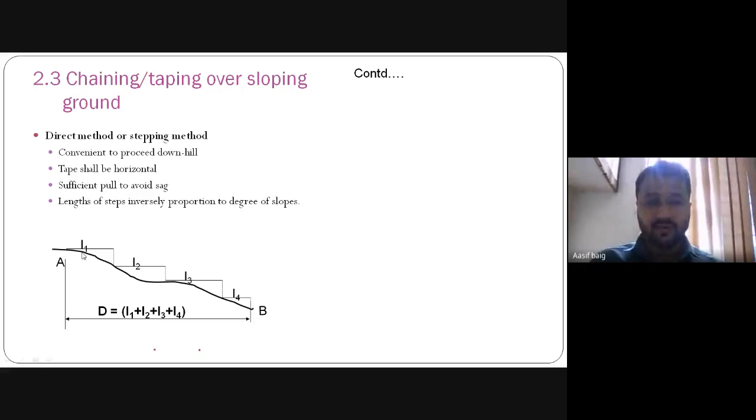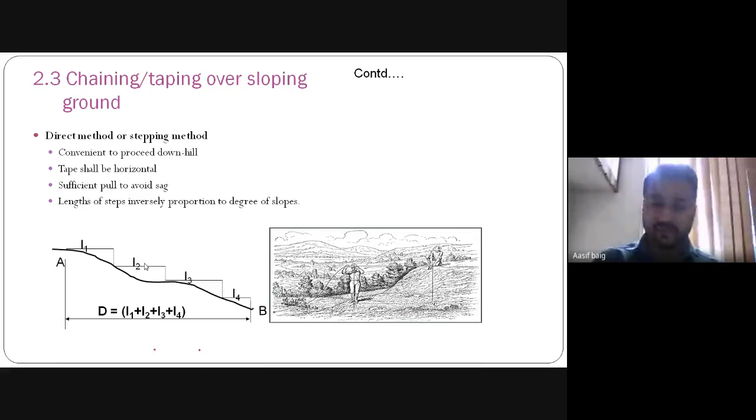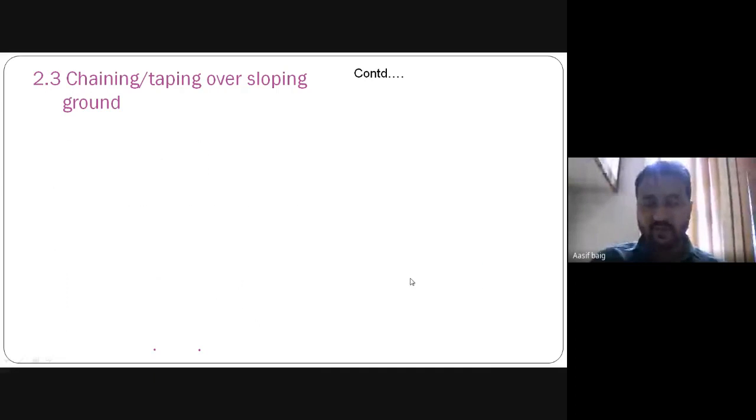In the figure you can see this looks like steps, and that's why this is called the stepping method. This thing we have seen in the first slide as well.